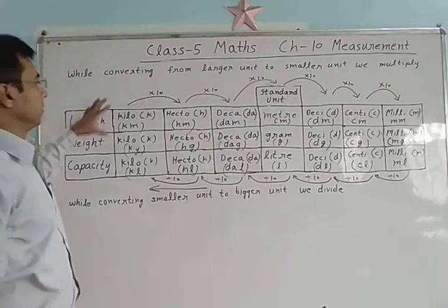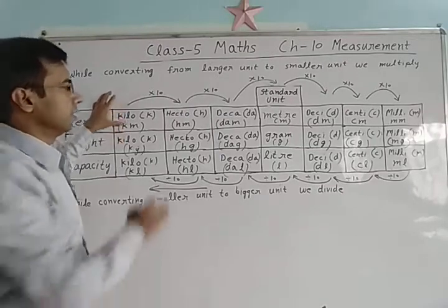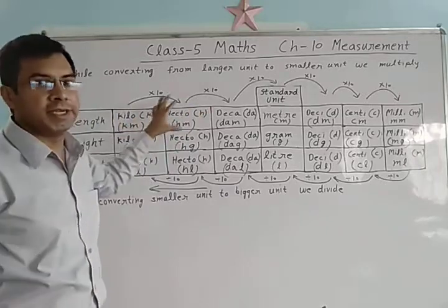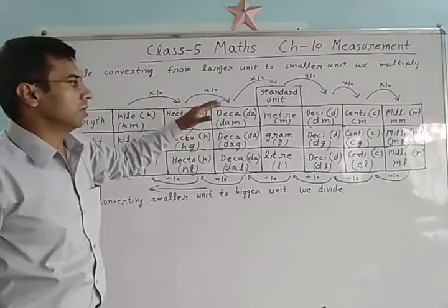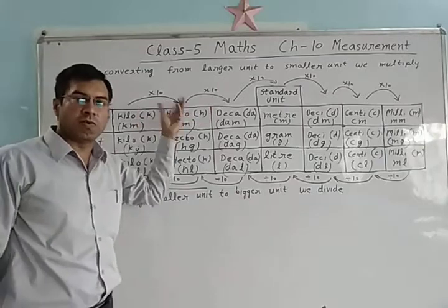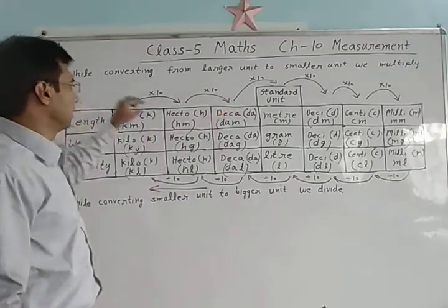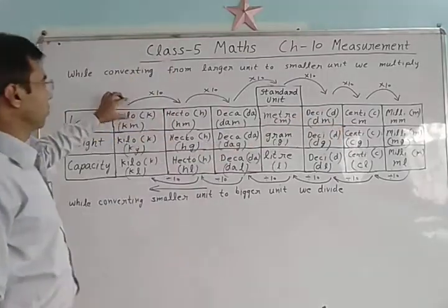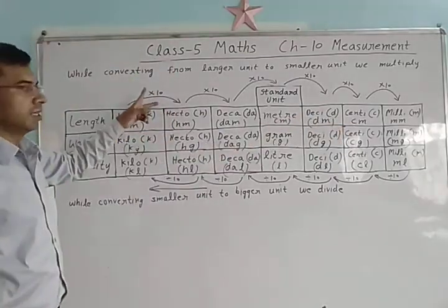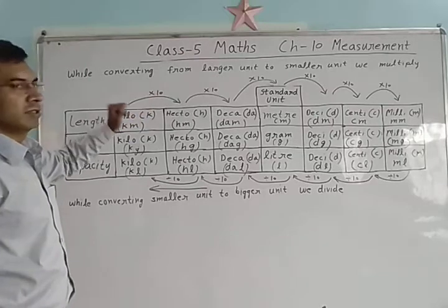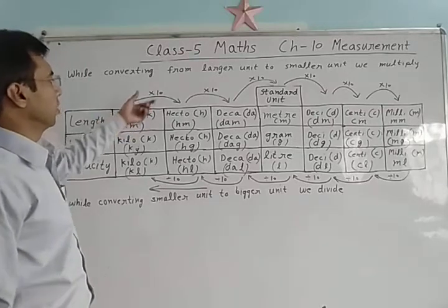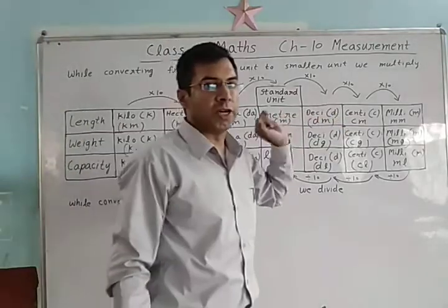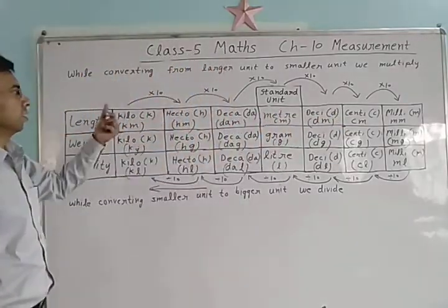So student, this kilo, hecto, deca, deci, centi, milli is written in descending order, means bigger to smaller. ये जो यूनिट लिखा हुआ है बड़े से छोटे में लिखा हुआ है. किलो सबसे बड़ा यूनिट है, मिली सबसे छोटा यूनिट है और दो यूनिट के बीच में 10 का जंप है. So there is a jump of 10 between two units. Kilo is the biggest unit, milli is the smallest unit, and it is written in descending order.